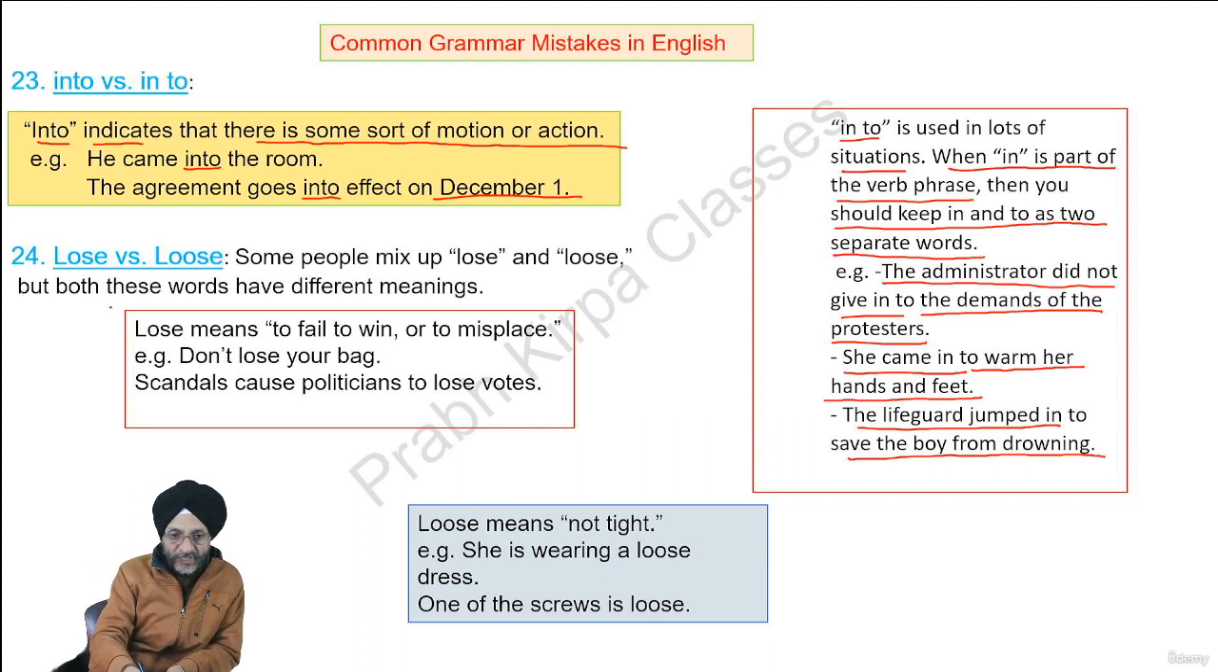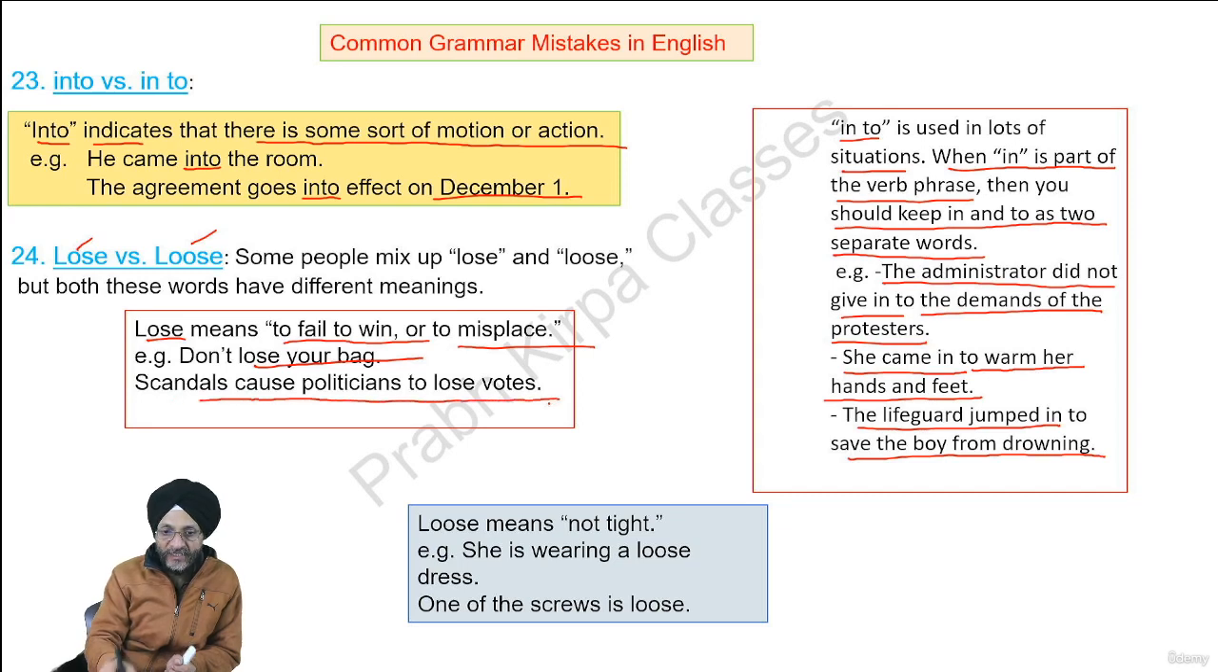There is also a difference between the words lose and loose. Though in speaking, both these words may sound the same, both these words have different meanings. Lose means to fail to win or misplace. For example, do not lose your bag. Scandals cause politicians to lose votes.